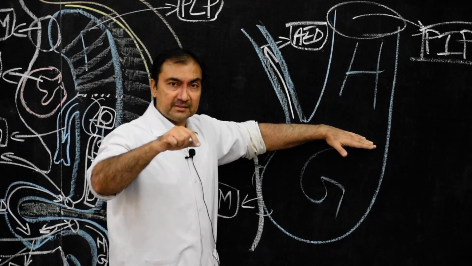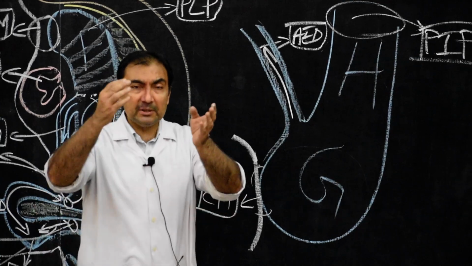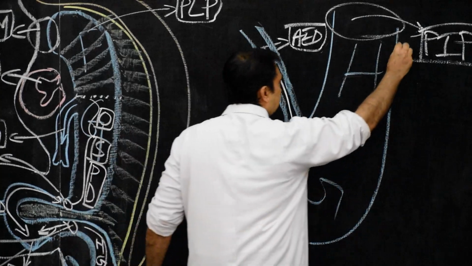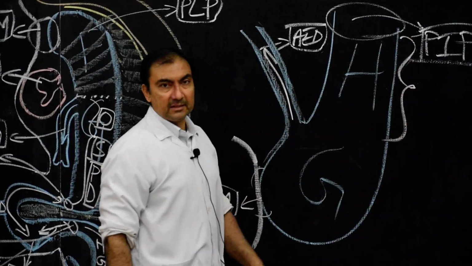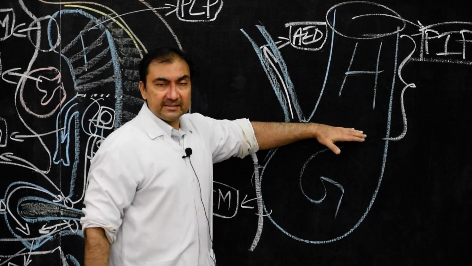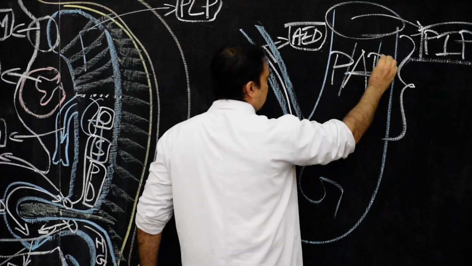And what are those structures? For example, those structures will be below the posterior intestinal portal. So the structures that will develop from this much portion of hindgut, and remember, this much portion of the hindgut will be known as the pre-allantoic portion of the hindgut.